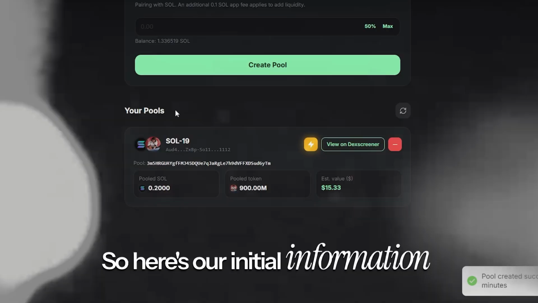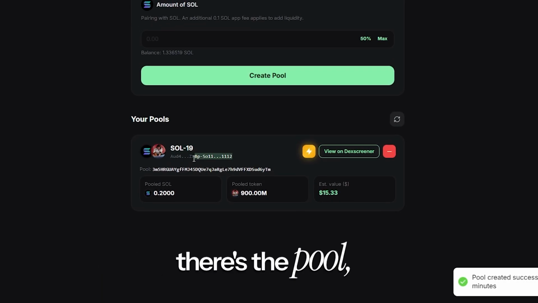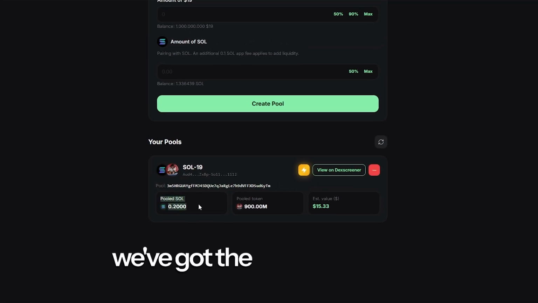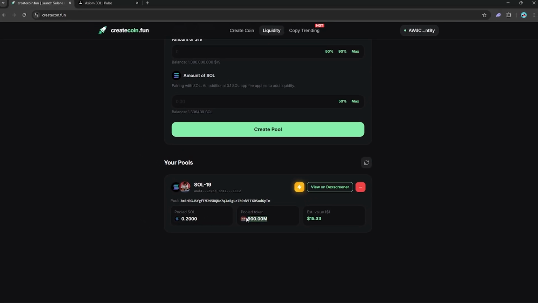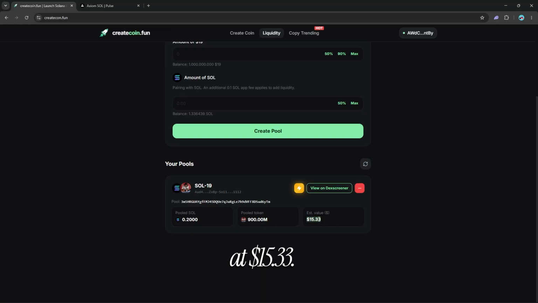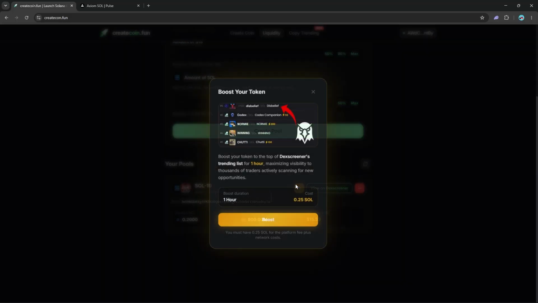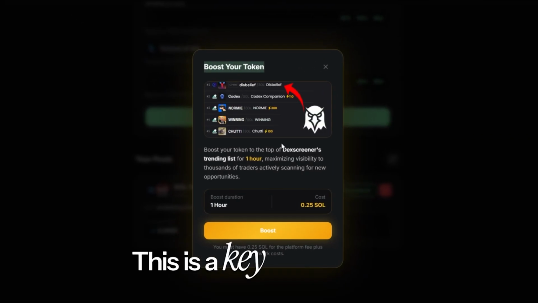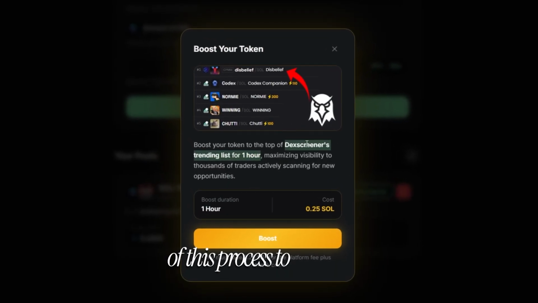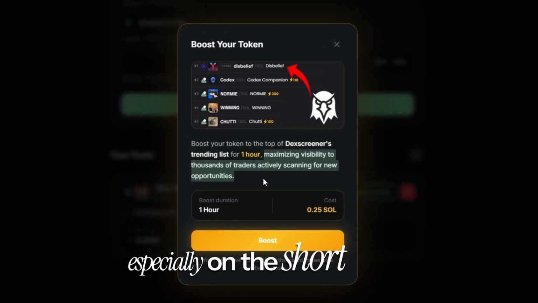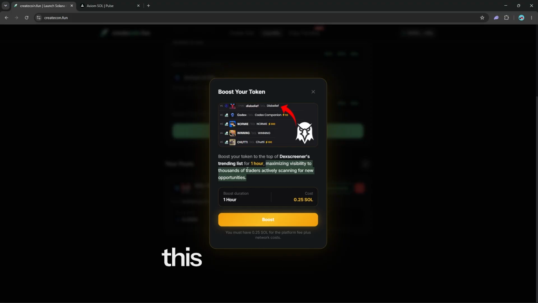So here's our initial information about the coin. Again, there's the name, there's the pool, we've got the amount of SOL, we've got the tokens and the estimated value, which is currently sitting at $15.33. Those numbers will change. Now, the lightning bolt button, this is a key and crucial part of this process to allow this to work, especially on the short term if you want that quick money, okay? This has to be done.